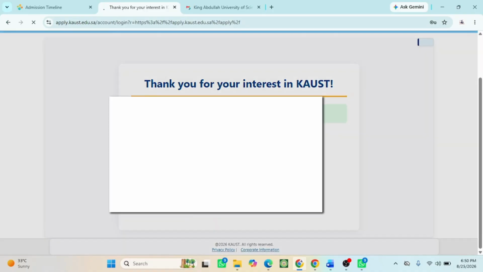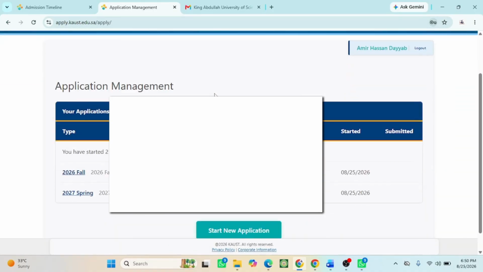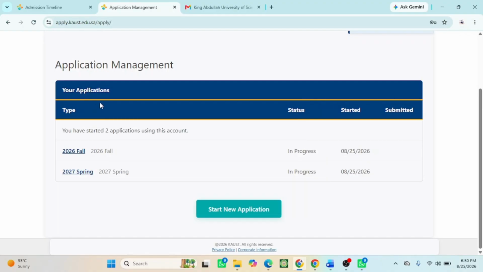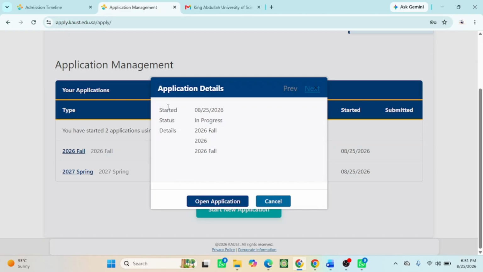Then click on login. So here we go. You can see I have already started 2 applications, for the 2026 and 2027 files. You can click on start new application, but I have already started one, so I'll click on this and continue. You can see the application opened today, 25 August. Then the deadline for the application, as I explained earlier, is 27 September. Okay, so open application.